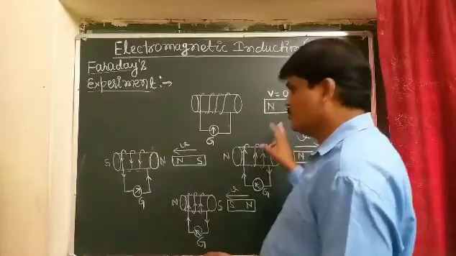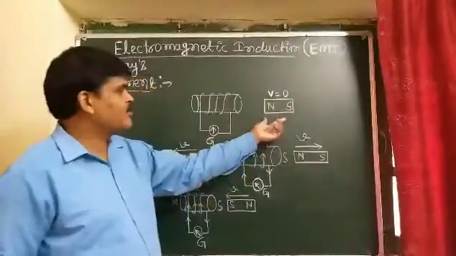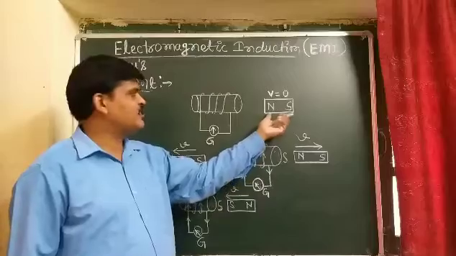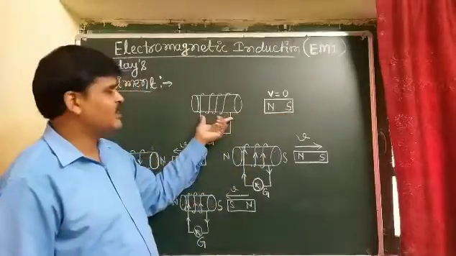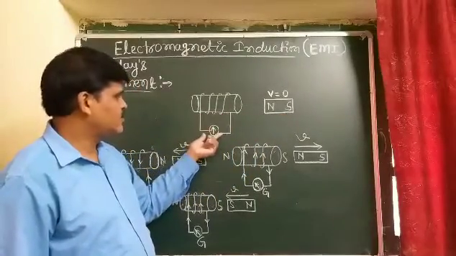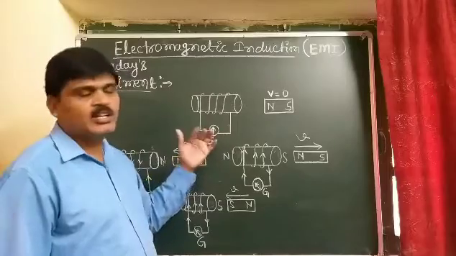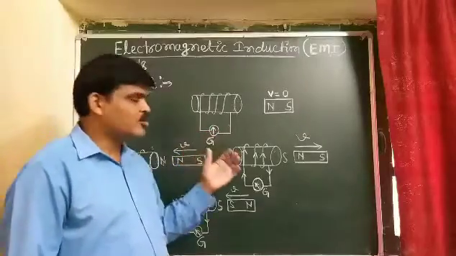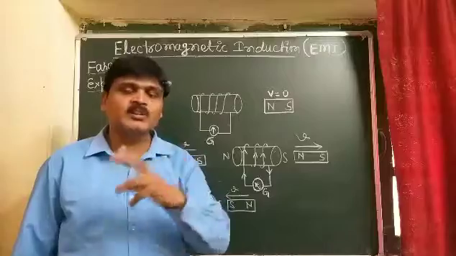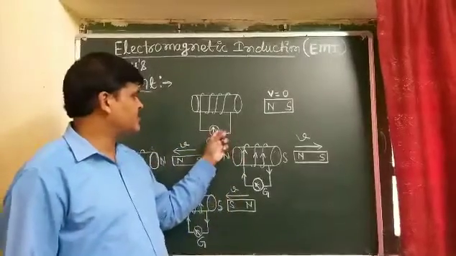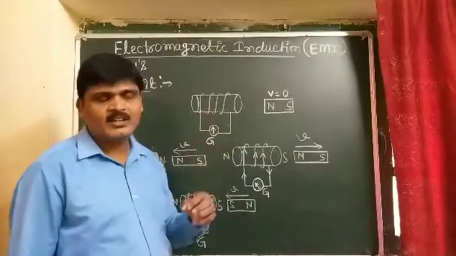In the first case, there is a bar magnet which has a north pole and south pole, and a solenoid whose two ends are connected with a galvanometer. The galvanometer is deflected only if current flows through this coil.